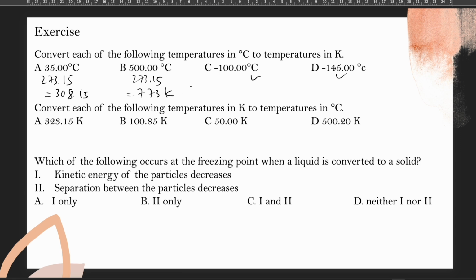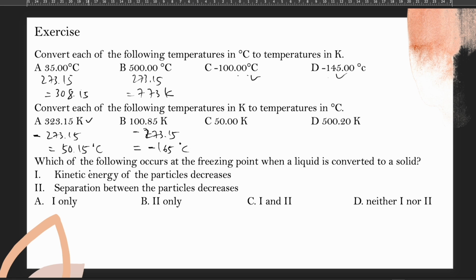We add them up, it becomes 773 Kelvin. You add 273.15. Okay? And for this one, minus 273.15 from Kelvin to degrees Celsius. So that would be 50.15 degrees Celsius. And for this one, minus 273.15, so it would be negative 165 degrees Celsius.